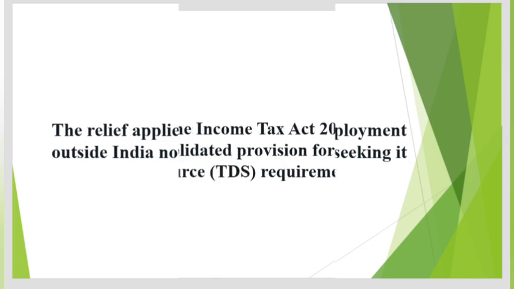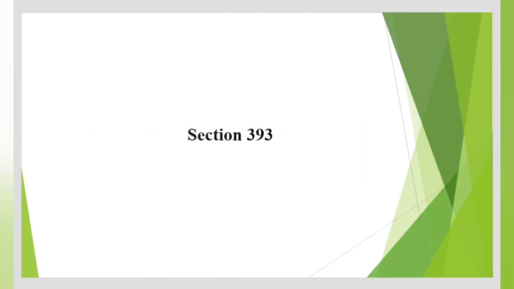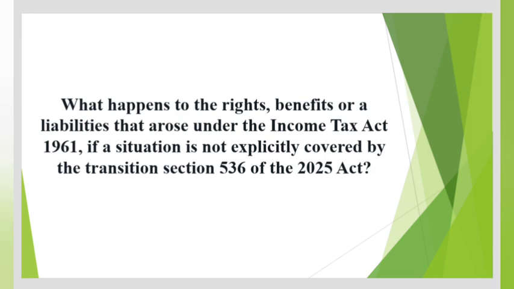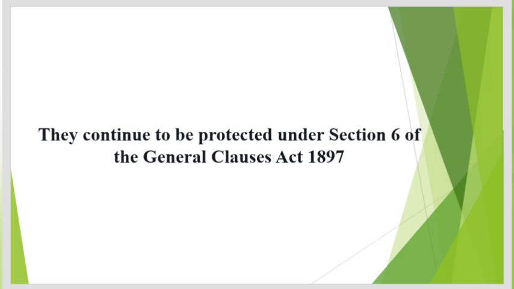Question 7. Which section of the Income Tax Act 2025 now serves as the consolidated provision for all tax deducted at source, that is TDS requirements? The answer is Section 393. Question 8. What happens to the rights, benefits, or liabilities that arose under the Income Tax Act 1961 if a situation is not explicitly covered by the transition Section 536 of the 2025 Act? The answer is they continue to be protected under Section 6 of the General Clauses Act 1897.